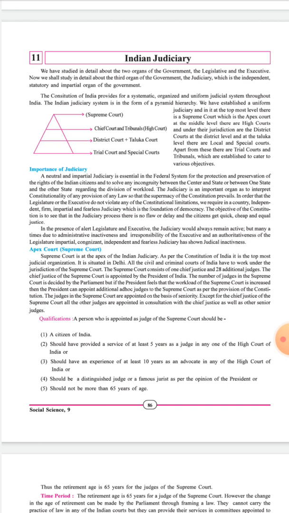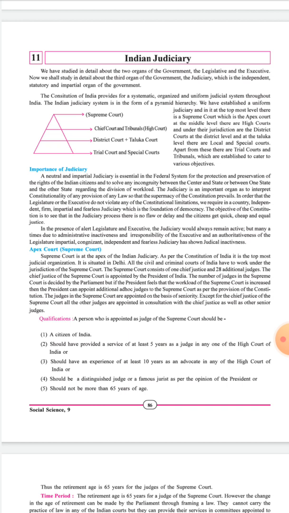Except for the Chief Justice of the Supreme Court, all the other judges are appointed in consultation with the Chief Justice as well as the other senior judges. A judge of the Supreme Court is appointed on the basis of seniority only. The judgment given by the Supreme Court is final and cannot be changed anywhere.